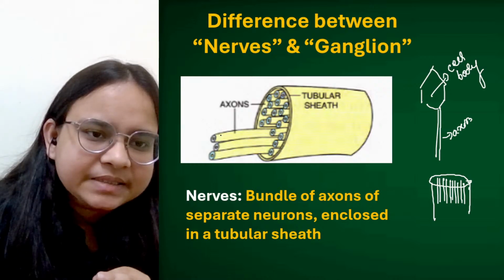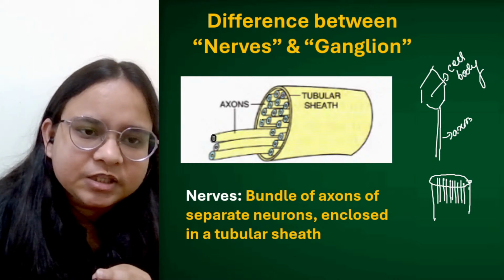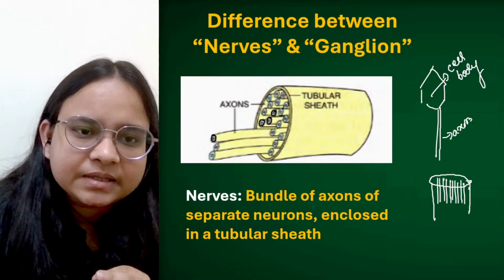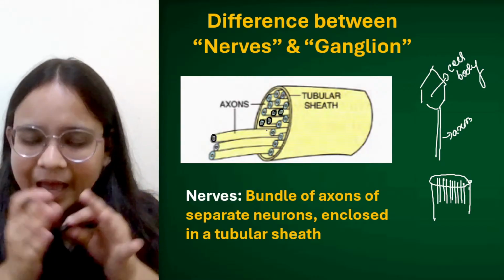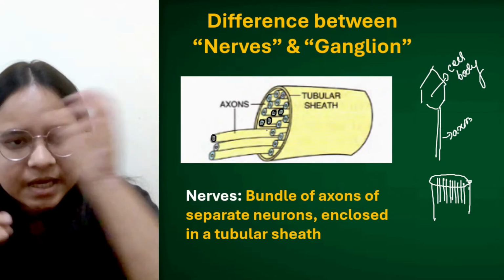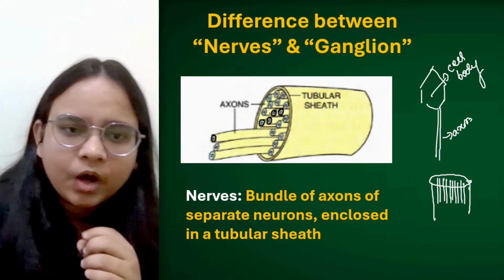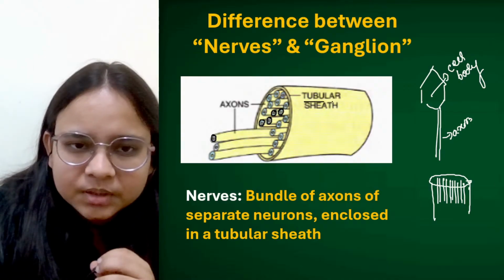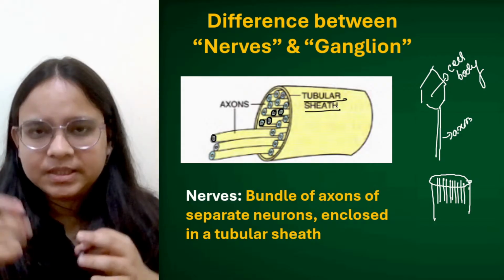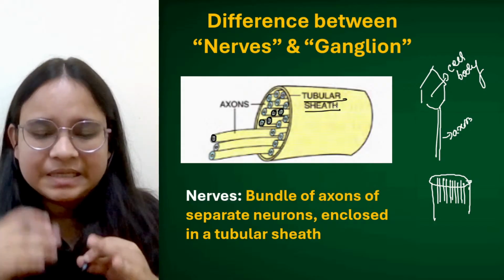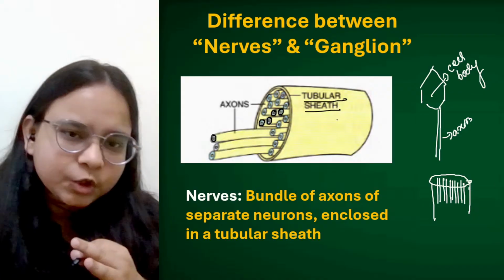ये सारे क्या हैं? ये सारे हमारे axons हैं. ये जो bundles हमें दिख रहे हैं, these are nothing but the axons. Collection of axons. अलग-अलग neurons के axons को collect किया गया है और इनको envelop किया गया है tubular sheath के अंदर. This has been enveloped with the help of a tubular sheath.